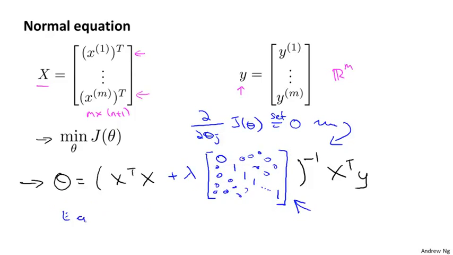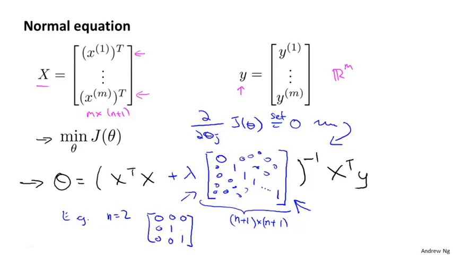As a concrete example, if n equals 2, then this matrix is going to be a 3 by 3 matrix. More generally, this matrix is an n plus 1 by n plus 1 dimensional matrix. So if n equals 2, the matrix would be 0, and then 1s on the diagonal, and zeros on the off-diagonals.